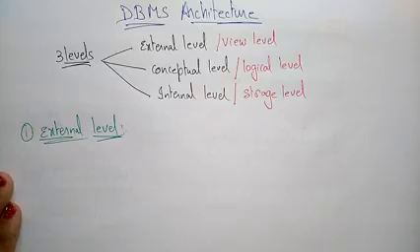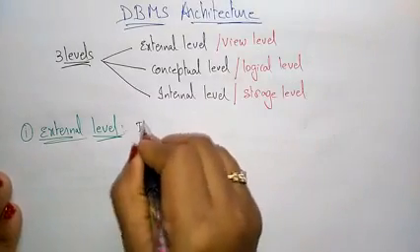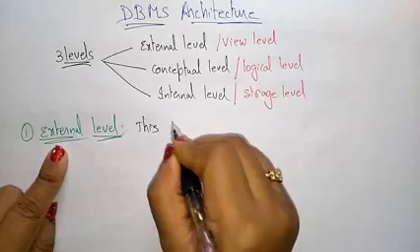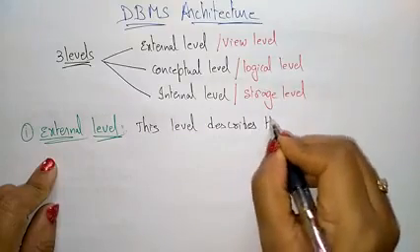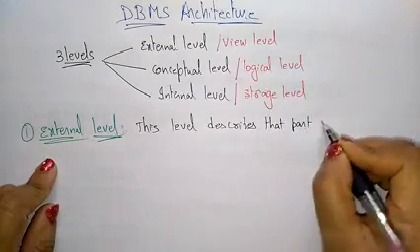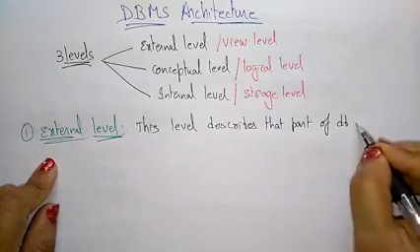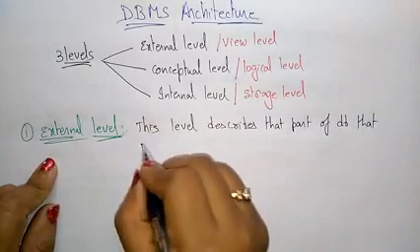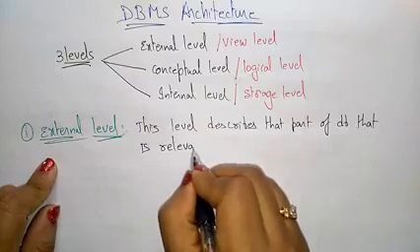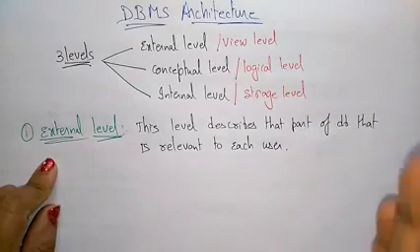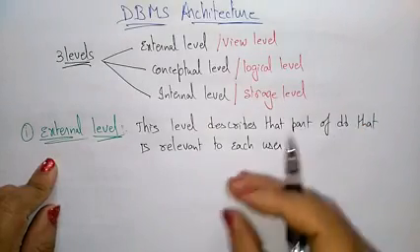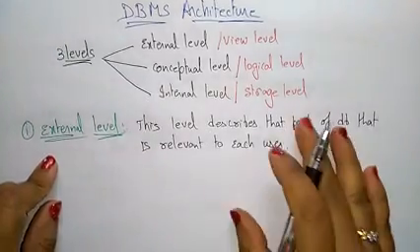So external level, this level describes that part of the database that is relevant to each user. Let me write. This external level describes that part of the database that is relevant to each user. So it mainly holds that information that is relevant to the user, that you call it as external level.